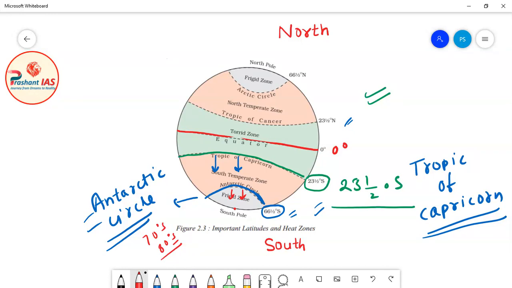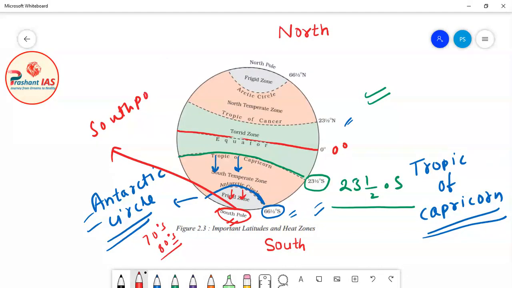End means you are on the southernmost point of the earth. Similarly, in the North Pole you were on the northernmost point of the earth. Here you will reach the southernmost point of the earth. This point is known as the South Pole.